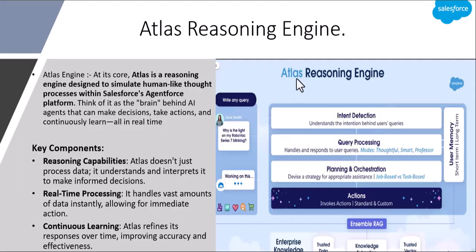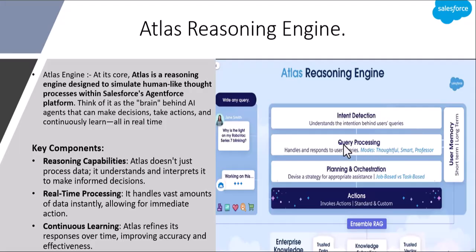Now here you can see the Atlas reasoning engine first does intent detection, that means it understands the intention behind the user queries. For example, when the user prompts the agent with a query, the first step of the Atlas reasoning engine is to identify the intent. Based on the user query, the agent can identify the intent of the question or the task so that it can process the query.